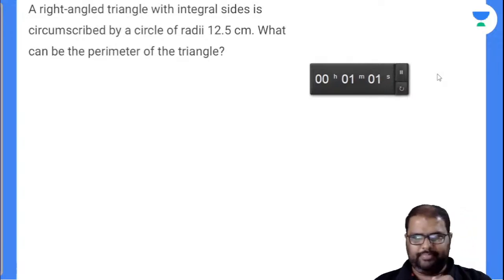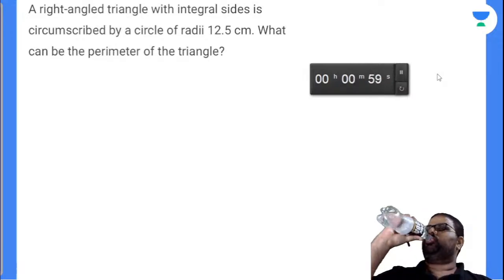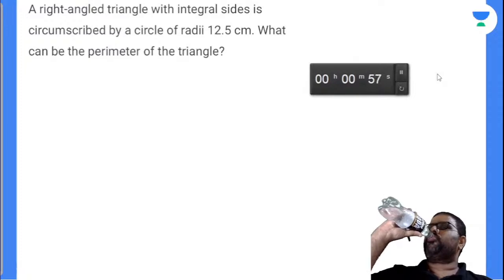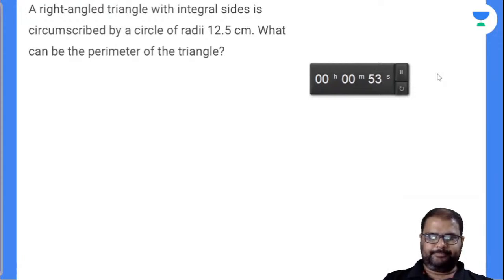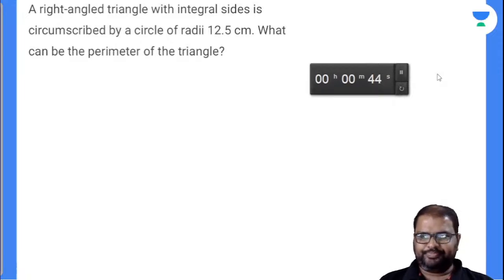The answer here, one minute more. Should I draw the diagram there? Without even drawing the diagram, we can answer because we have done this now.